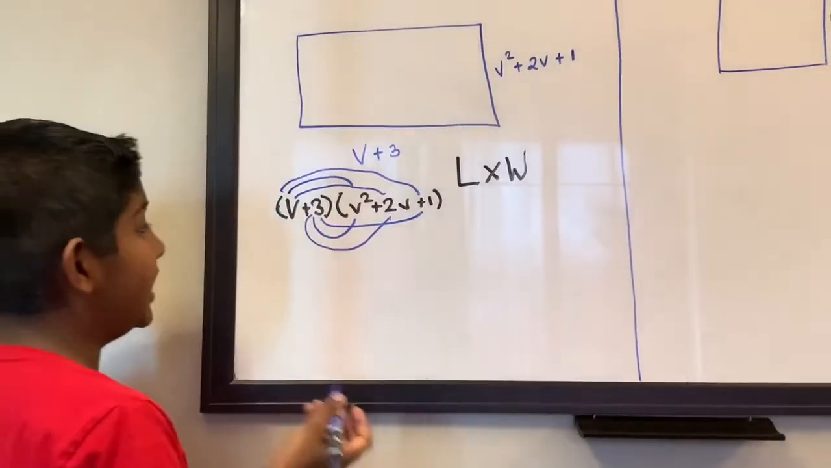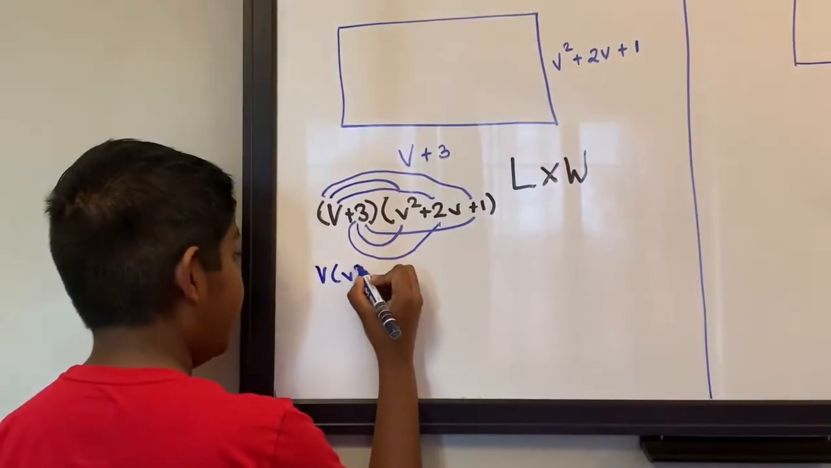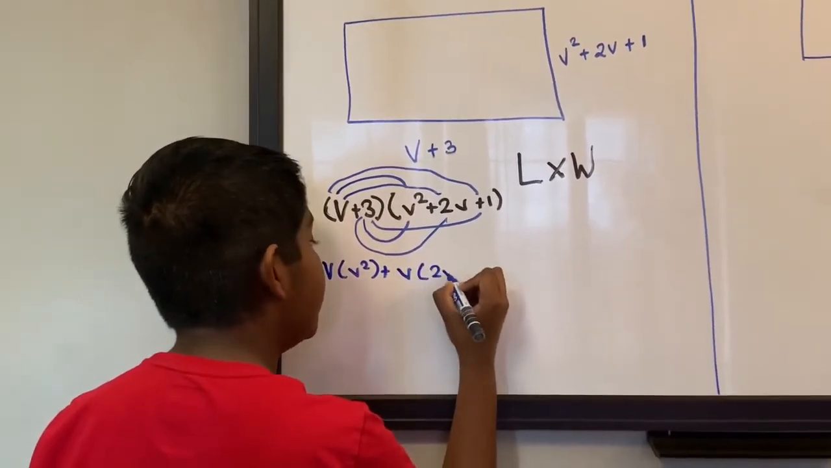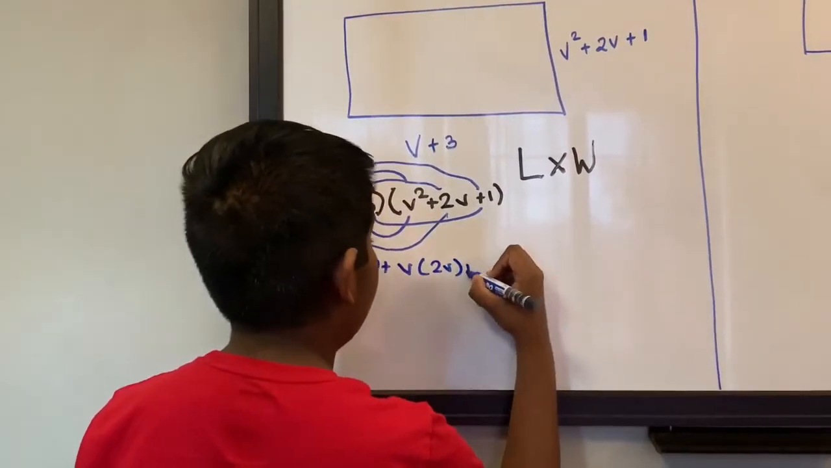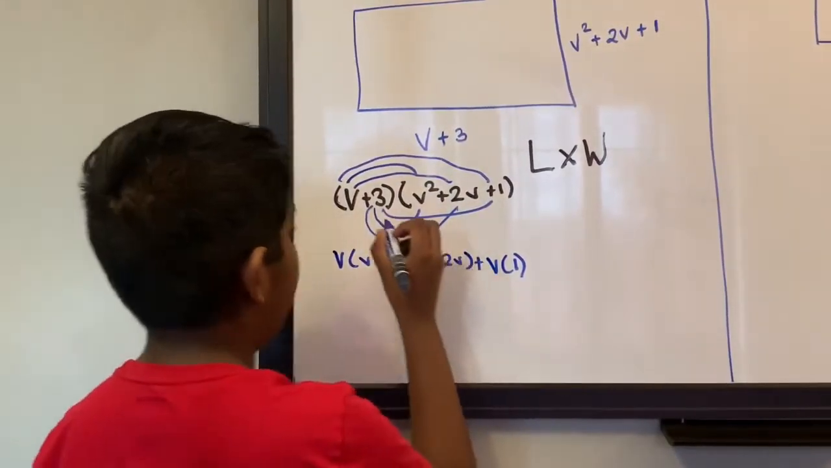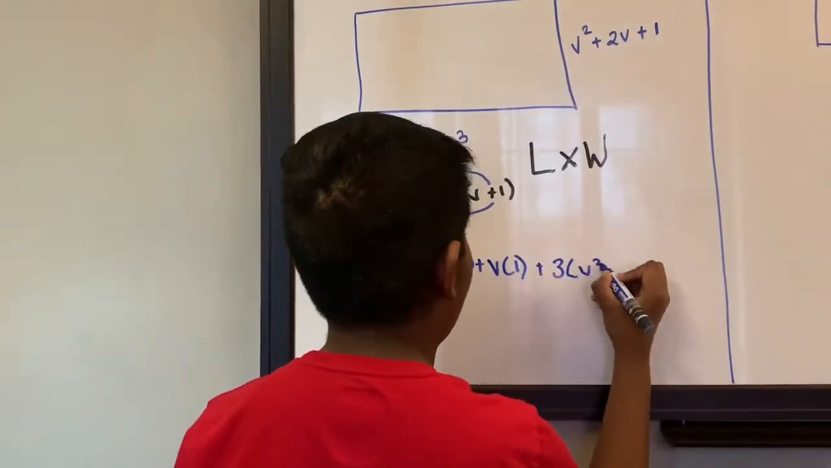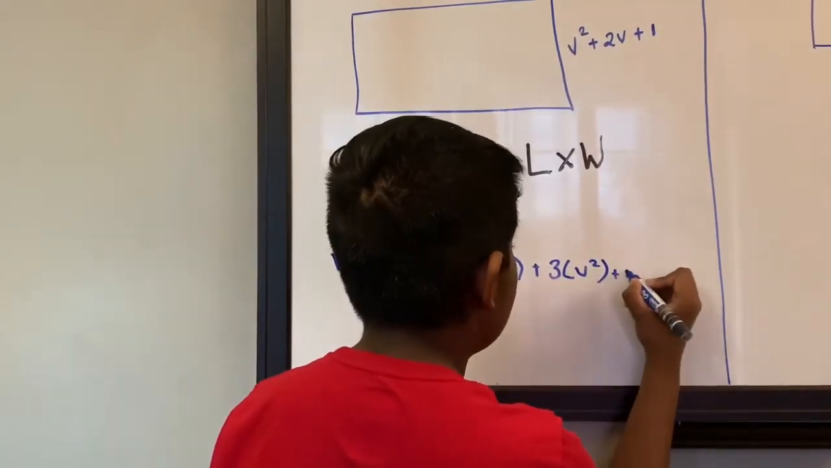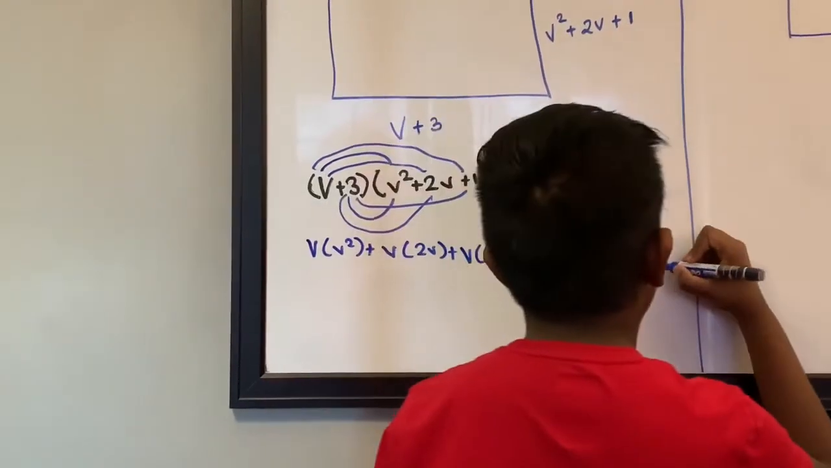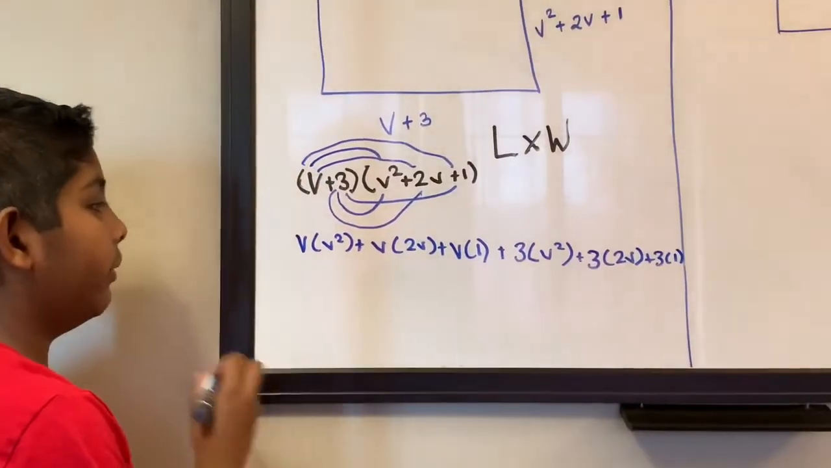Okay, let's write them down separately now. v times v squared, and then v times 2v, and then v times 1, and now 3. So 3 times v squared plus 3 times 2v, and then plus 3 times 1. Okay, we wrote that down now.